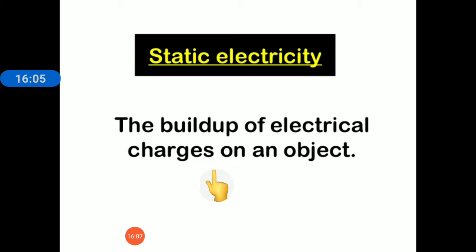So you might have experienced that when you remove synthetic or woolen clothes, you sometimes hear a crackling sound coming out from them. So children, why does this happen? This happens because your woolen or synthetic clothes get charged when they are rubbed against your skin. So this produces charges in them, and this is known as static electricity. Okay, so we can say that the sparks from your clothes are caused due to static electricity.